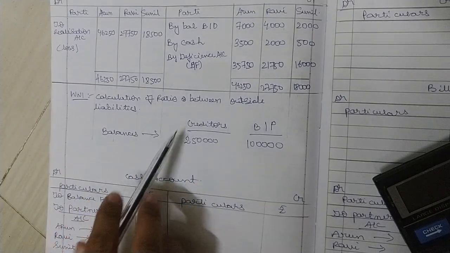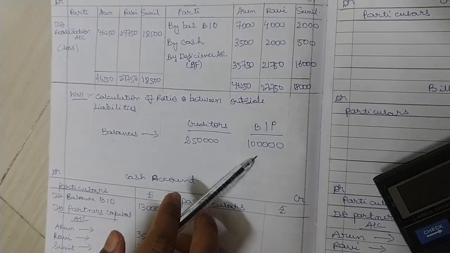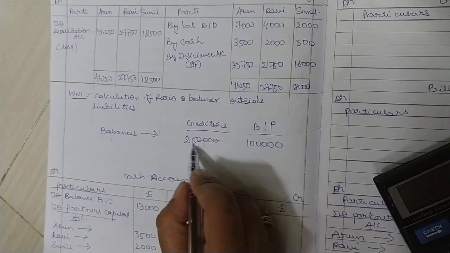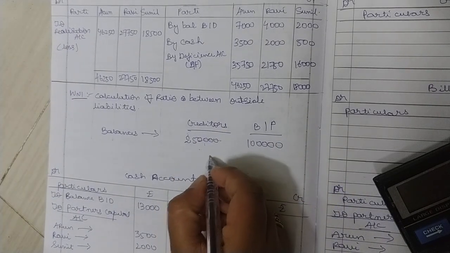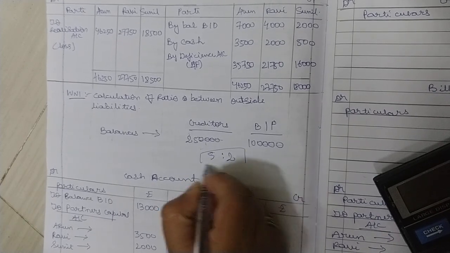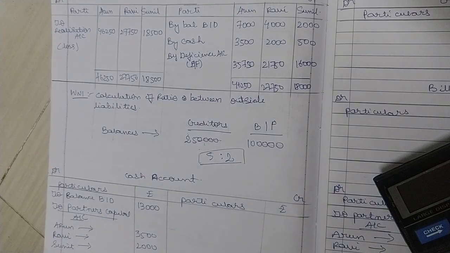So what are the balances? Creditors 2,50,000, bills payable 1 lakh. Cancel 4 zeros, common 4 zeros, and you will be getting ratio as 5 5s and 5 2s. So 5:2 is the ratio between creditors and bills payable.